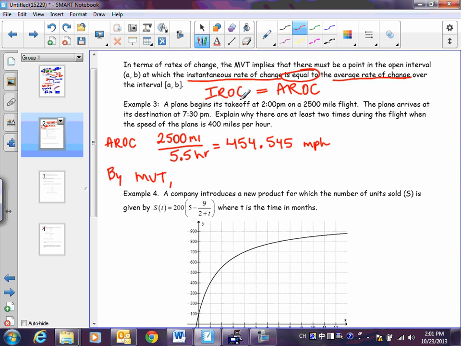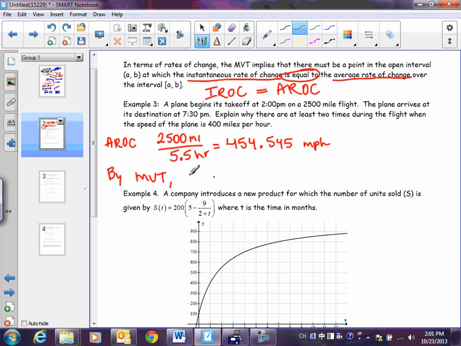Now remember, mean value theorem means IROC equals AROC. So I already found the average rate of change. I know that overall, during this interval from 2 p.m. to 7:30 p.m., those are my endpoints, the average rate of change, the slope of the secant line, is 454. I'll just call it that, because I'm going to use that number a lot. 454 miles per hour. What does mean value theorem tell me what else has to be 454? My instantaneous rate of change must be this at least once, okay?